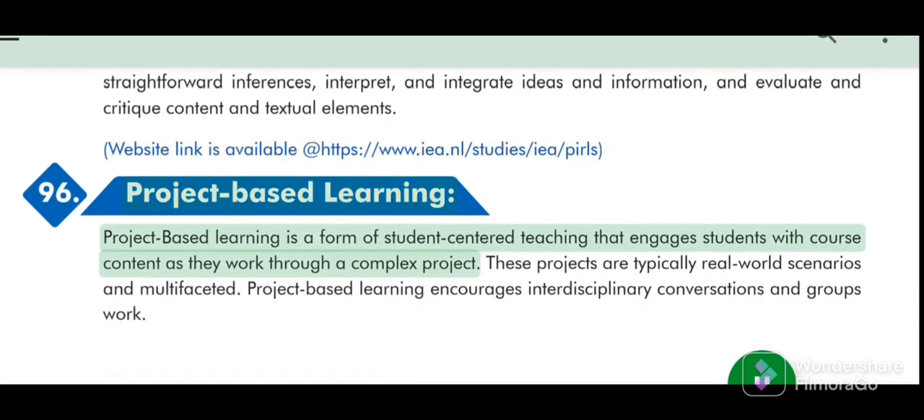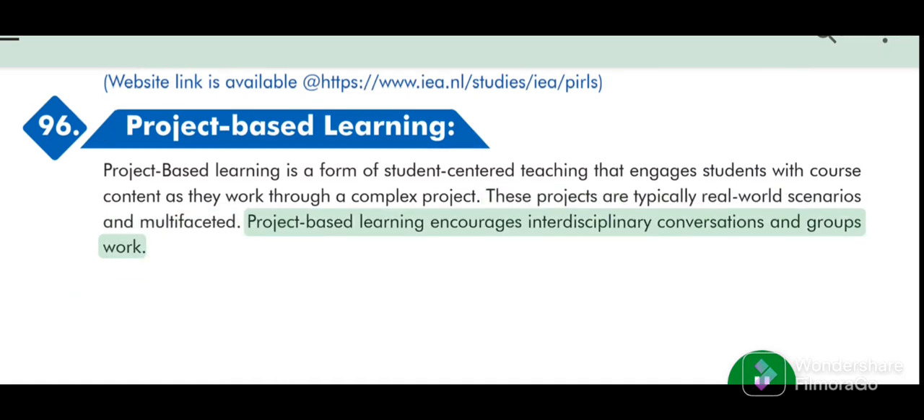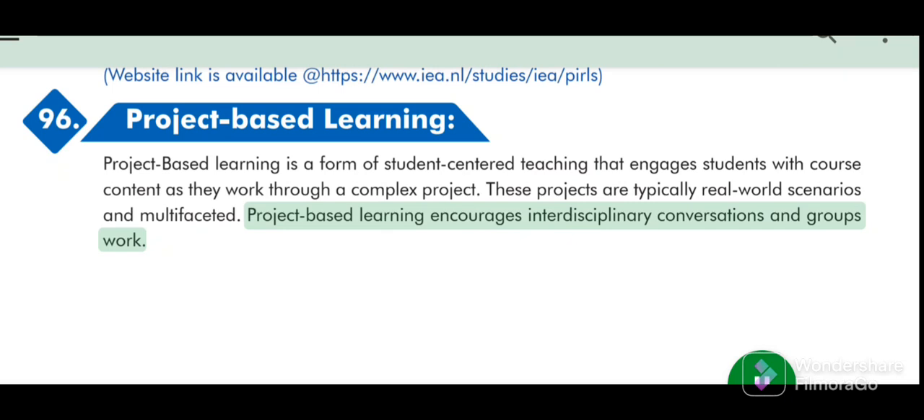Project-based learning. Project-based learning is a form of student-centered teaching that engages students with course content as they work through a complex project. These projects are typically real-world scenarios and multifaceted. Project-based learning encourages interdisciplinary conversations and group work.